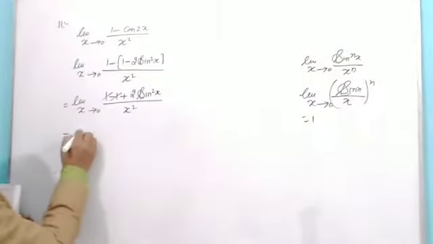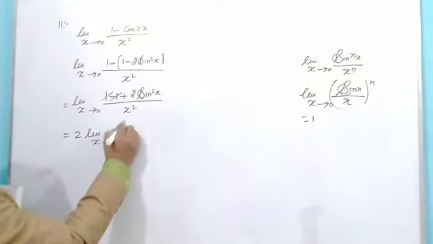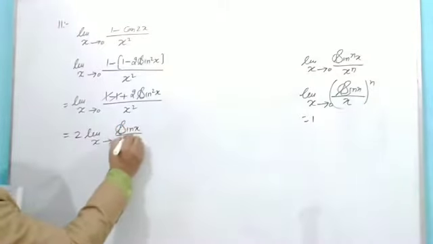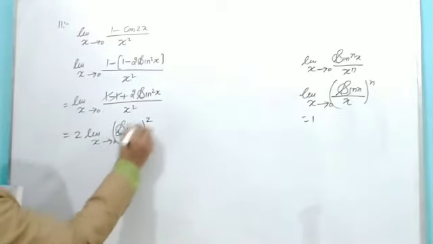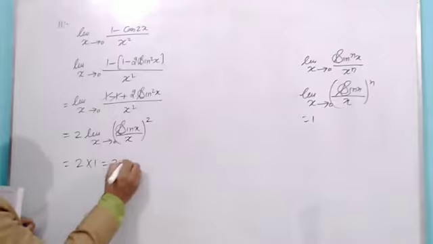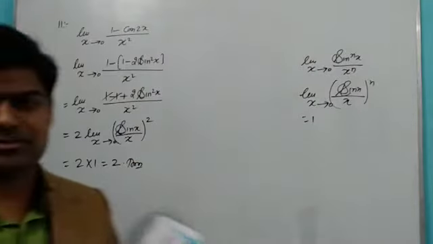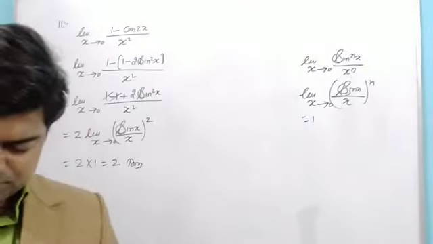Now if I take 2 outside, limit x tends to 0, sine x upon x the whole square, and this is 1, so 2 into 1 can be written as 2. That will be the result. Hope you have got this question, and I think it is an easy question.